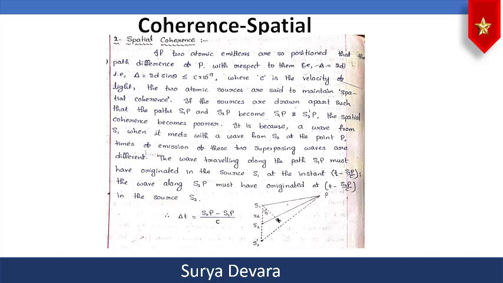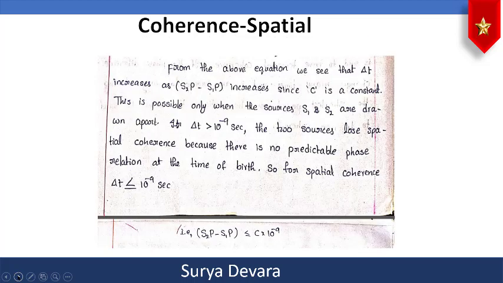So if the time lag between S1P and S2P is of this order, delta t equal to (S2P minus S1P) by c, then it will act as a coherent source. But for example, if you move S2 to a greater distance, to S2 dash, then the path difference will be more and hence they will not behave as coherent sources.